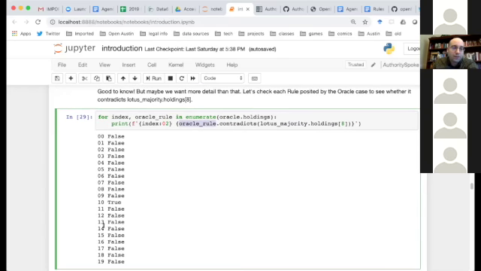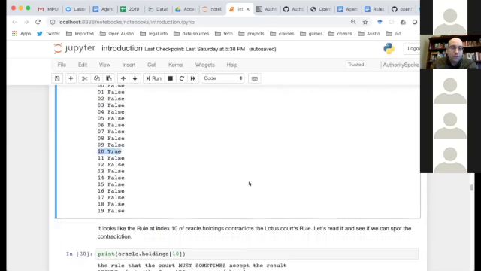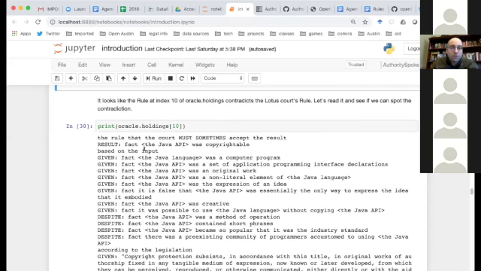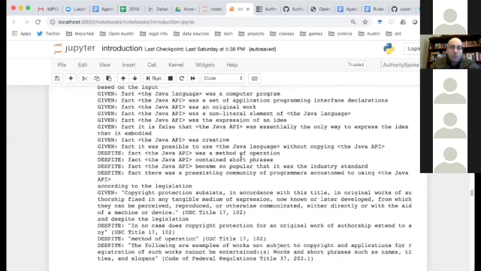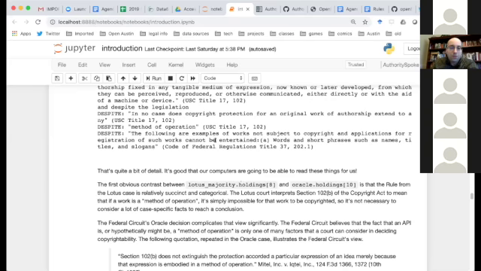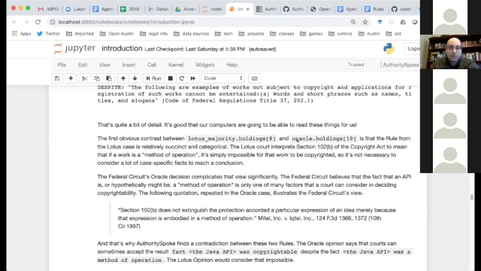And so I've done that test for each of these, and there's only one where a contradiction is found. And then you can see the text of that. It's pretty long, so I won't go into the explanation of why I think that it is a contradiction.